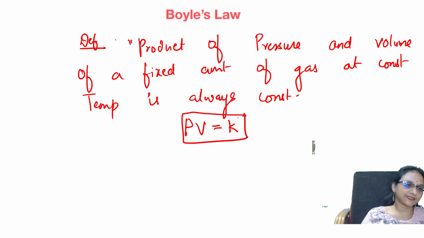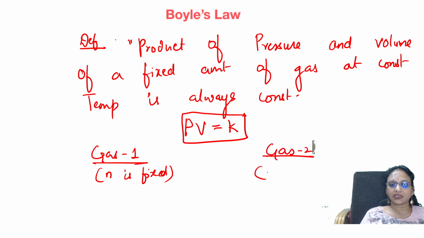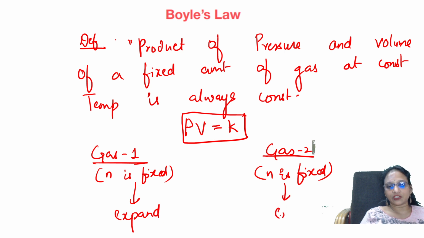Got it, students? Suppose I take gas 1, where N is fixed, the number of moles is fixed. You allow the gas to expand, but the number of moles is the same. Let us take one more gas, where N is also fixed, and allow it to expand.